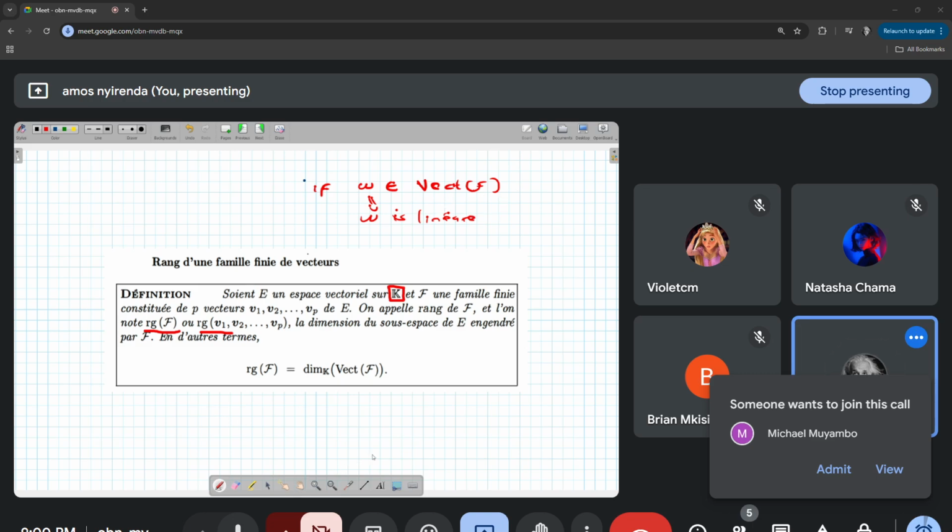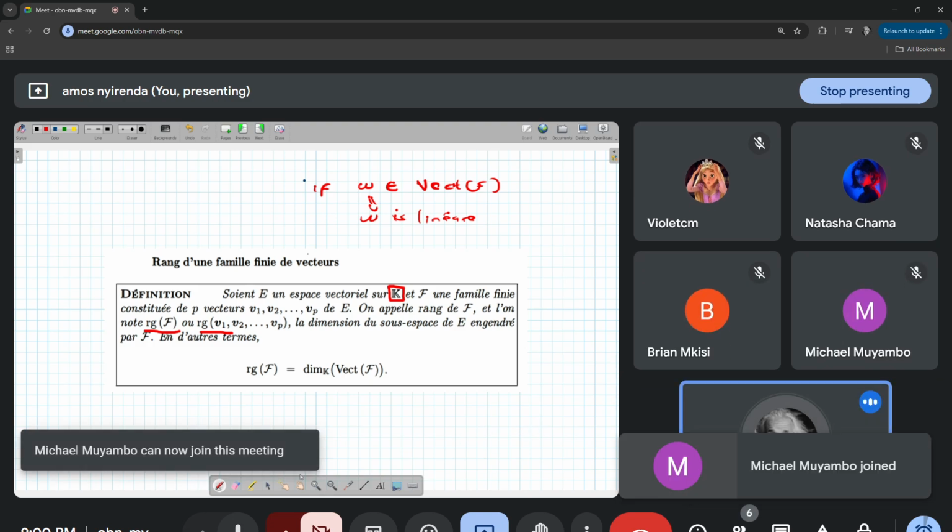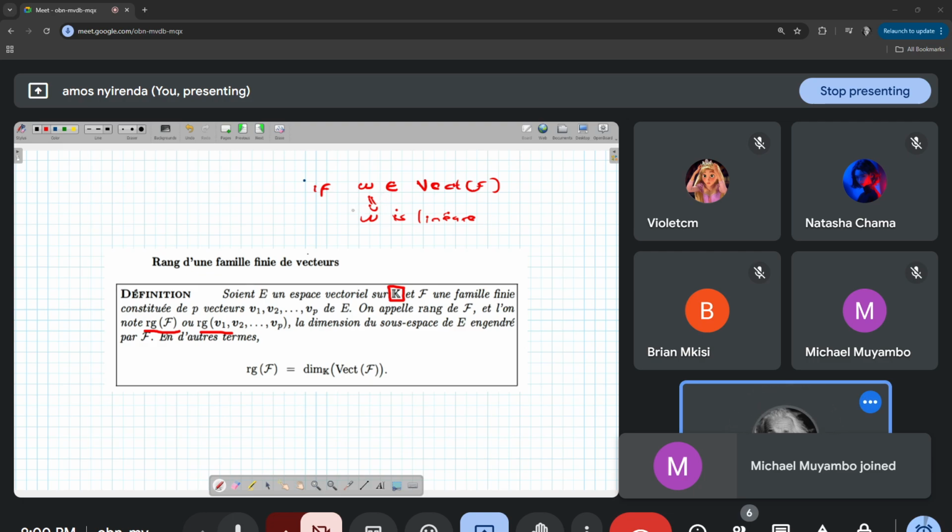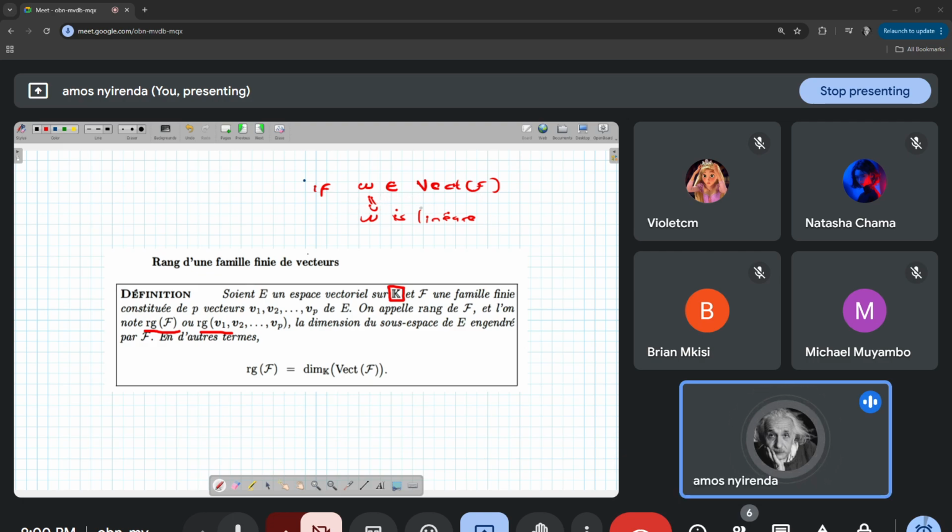Okay, bien. I said last time that if W is in vect of F, it means that W is a linear combination. We know what a combinaison linéaire is. It is a linear combination of vectors in the family F. This is what we said about le sous-espace engendré.